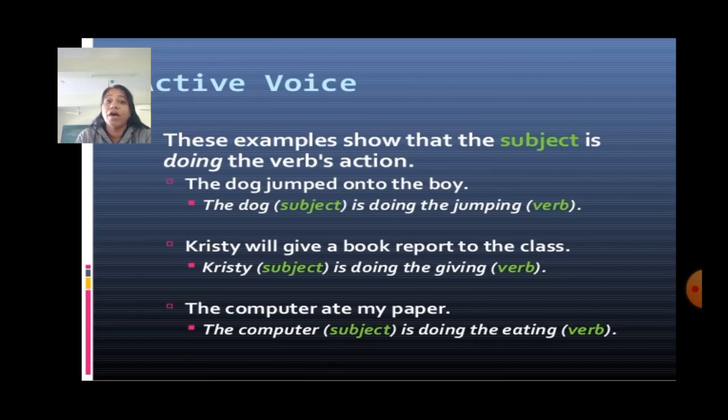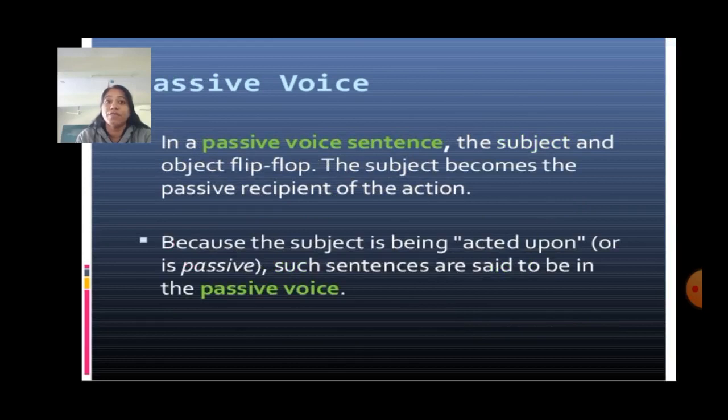Christy will give a book report to the class. Christy is subject and is doing the giving. Giving is verb. The computer ate my paper. The computer is the doer of the action, so it is known as subject and is eating. Eating is a verb.